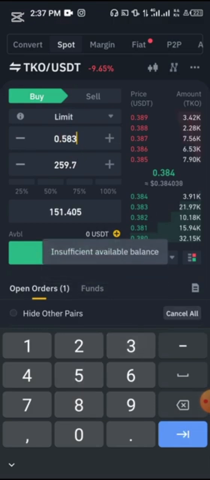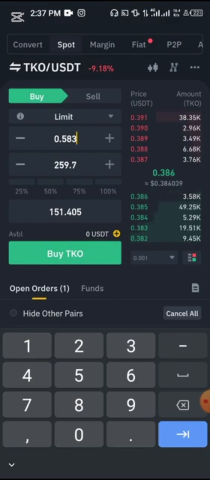We'll be making an extra $51.40 when it goes to that height, and it can accomplish that within 24 hours or 48 hours or maximum within a week or so. All right, it's just as simple as that.